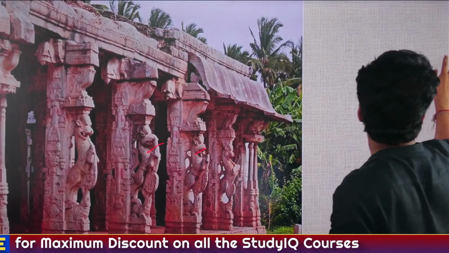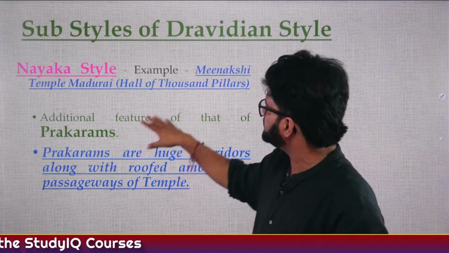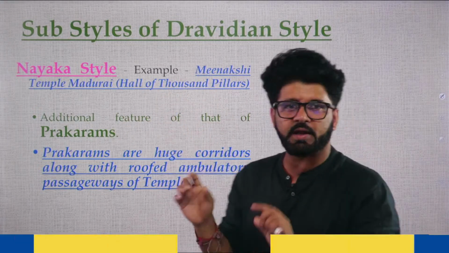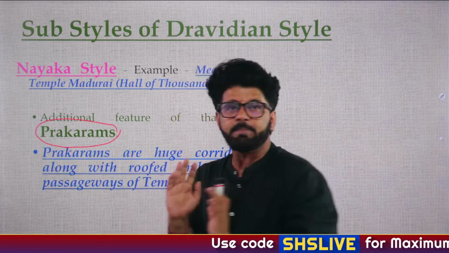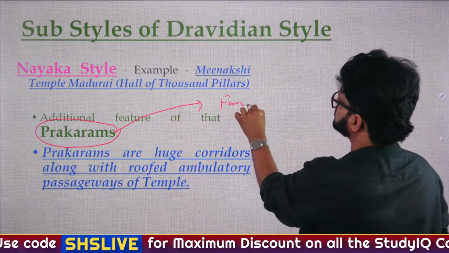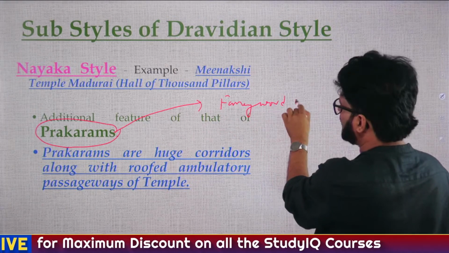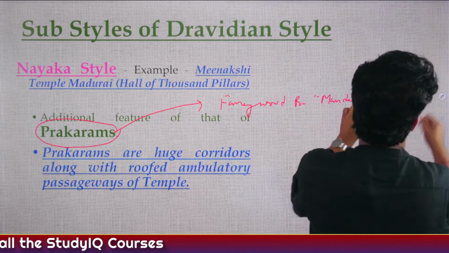Okay. So Nayaka style is associated with Pandyas, and Meenakshi temple at Madurai is a very famous temple. Here you have something known as prakarams. Some people say that prakaram is a fancy word for mandapa. How they looked like, I will just show you. Just have a look at it.